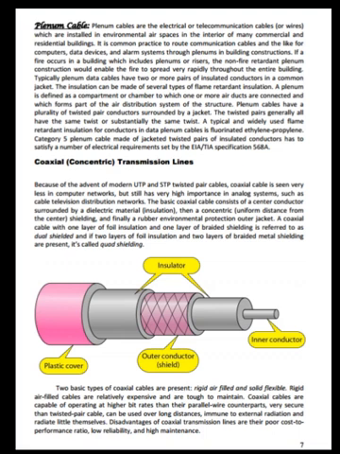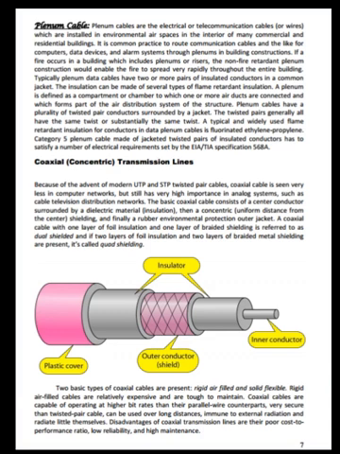Because of the advent of modern UTP and STP twisted pair cables, coaxial cable is used very little in computer networks but still has very high importance in analog systems such as cable television distribution networks. The basic coaxial cable consists of a center conductor surrounded by a dielectric insulation material, then a concentric shield at a uniform distance from the center, and finally a rubber environmental protection outer jacket.